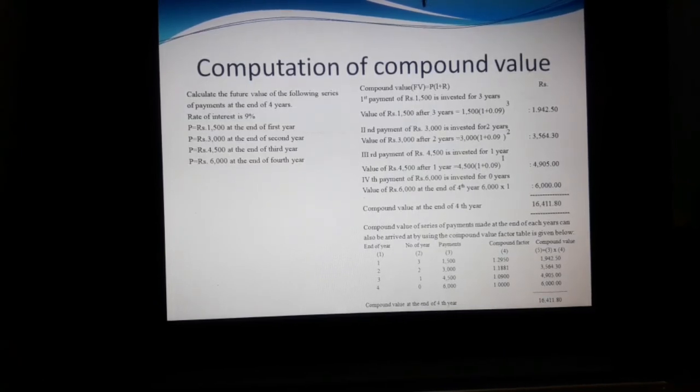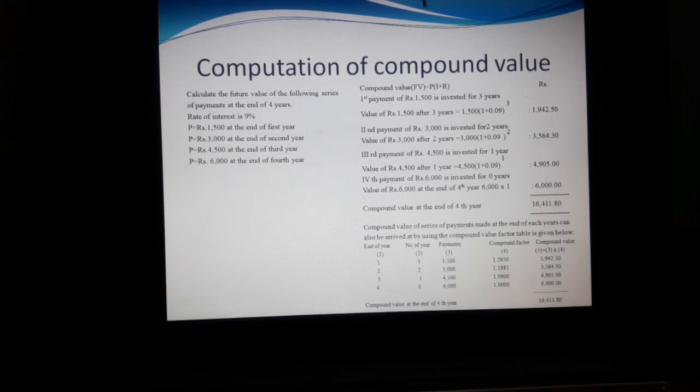In this sum we have to calculate the computation of compound value under the series of payment method. At the end of 4 years, we have to calculate the compound value for each year. At the end of the 4th year, how much can we get as a compound value? The sum is: calculate the future value of the following series of payment at the end of 4 years. Rate of interest is 9%.